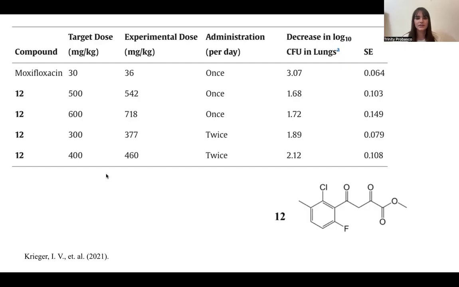At the end of the 9 days, it was found that every single dose of compound 12 did decrease the bacteria count in the mice lungs. A positive number on this chart does show a decrease. I think it's a little bit confusing, could be laid out a little bit better, but it's how it's laid out. So a positive number does show a decrease. We can see here that the 400 milligrams per kilogram twice a day did the best, and it actually had a 100-fold reduction of bacteria from day one to 9.